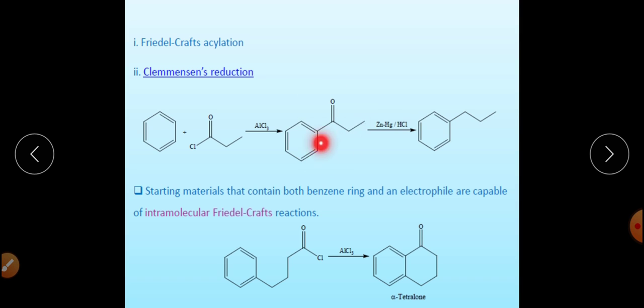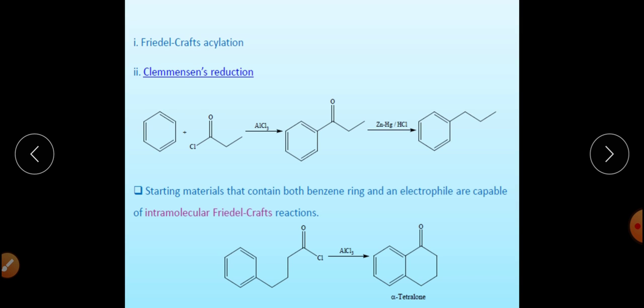Then, on reduction with Zn-Hg in presence of HCl, that is Clemmensen reduction, it will get converted into the said product. So this product cannot be synthesized by using Friedel-Crafts alkylation reaction, but it can be synthesized by using Friedel-Crafts acylation followed by Clemmensen reduction.